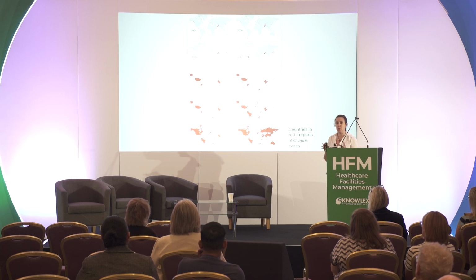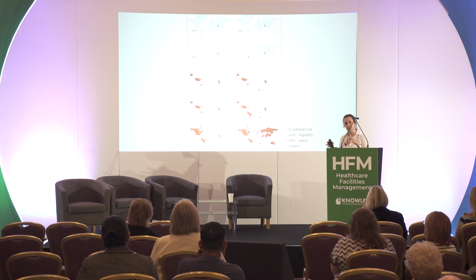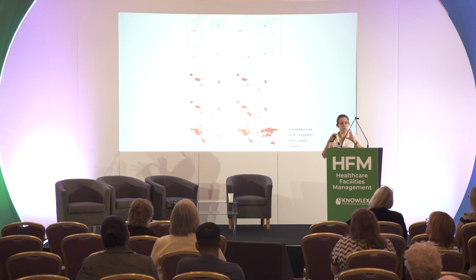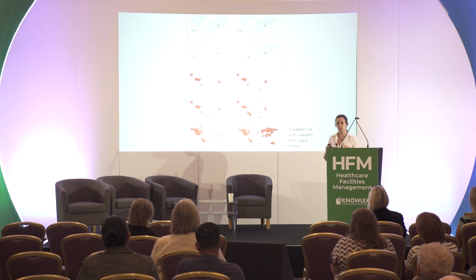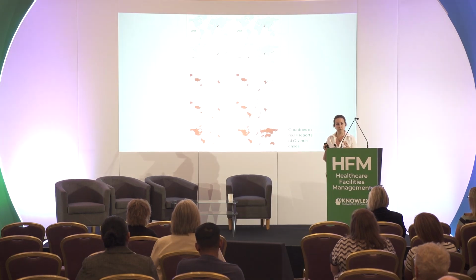But that's actually not what we think has happened, because when we take genetic analysis of fungi from all these different continents and compare them, they're all completely different. And so what that means is that this Candida auris has arisen independently in all these different continents in a very short space of time. We're still trying to figure out why that would be, but the working theory is it might have something to do with climate change and the growing global temperatures, because this fungus is very well temperature adapted.